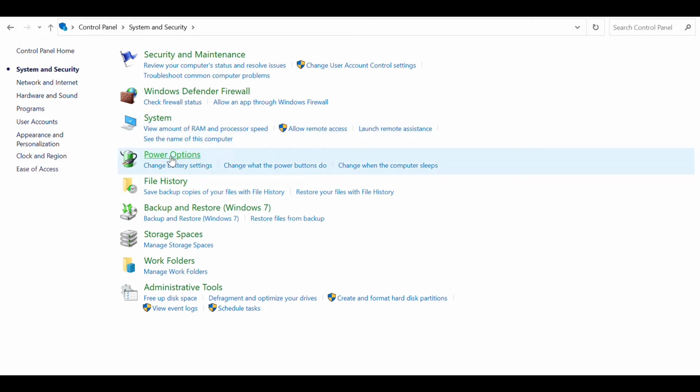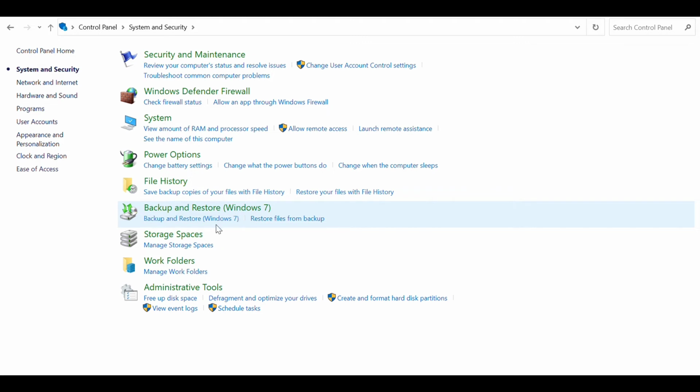Power Options. Change battery settings. Change what the power buttons do. Change when the computer sleeps. File History. Save backup copies of your files with File History. Restore your files with File History.